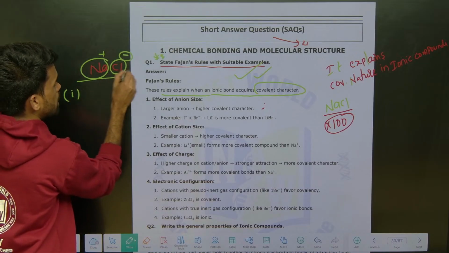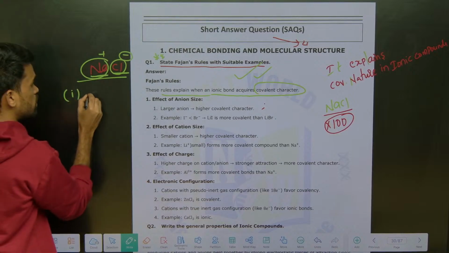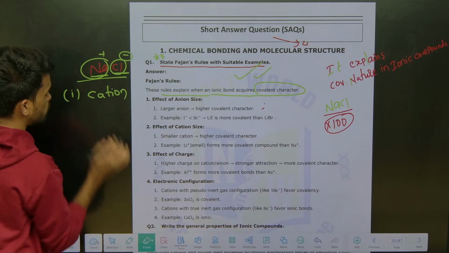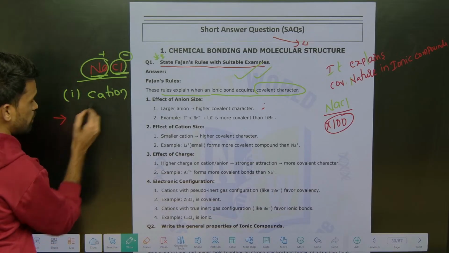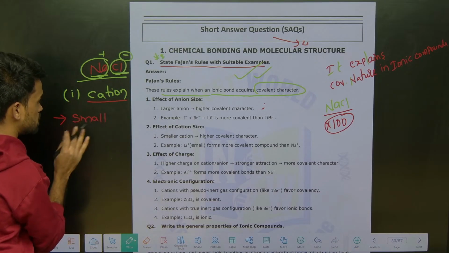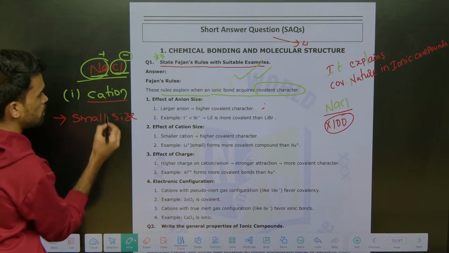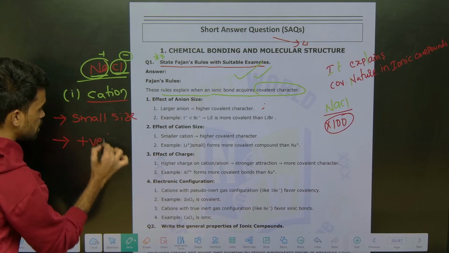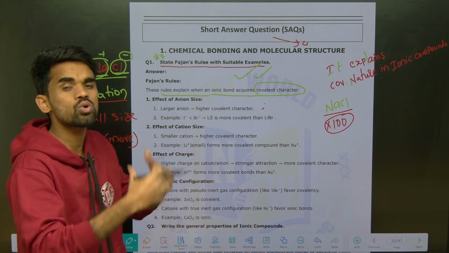with respect to cation and with respect to anion we should mention. First one is with respect to cation. So cation should be of small size. Effect of size of cation: small size cation. You should just remember like this, cation size should be small. And the cation should have more positive charge. More positive charge, then that compound will have more covalent nature.